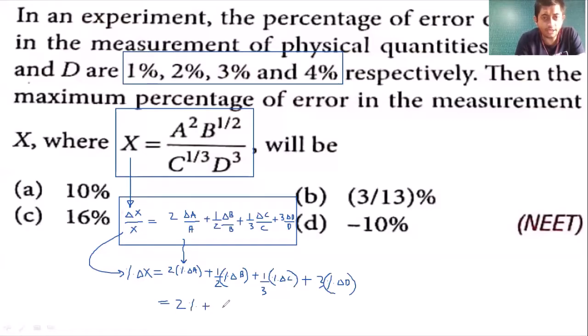Plus percentage error in b, question में बोला 2%. 1 by 2 into 2, that is 1%. Plus percentage error in c, so that is 3%. 1 by 3 into 3, that is 1% again. And percentage error in d, which is 4%. So 3 4s are 12%. Right? So you will get 12 plus 1 means 13, 14, 15, 16. Right? So total answer is 16%. Error in x is 16%. Sure. Let's move on to the next question.